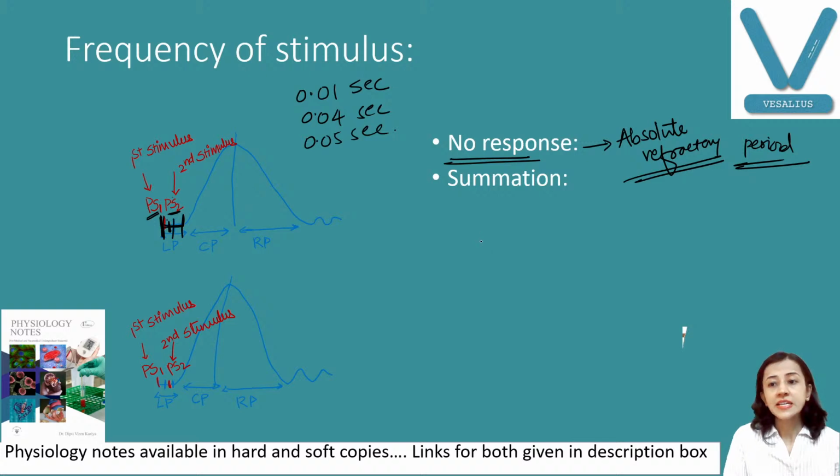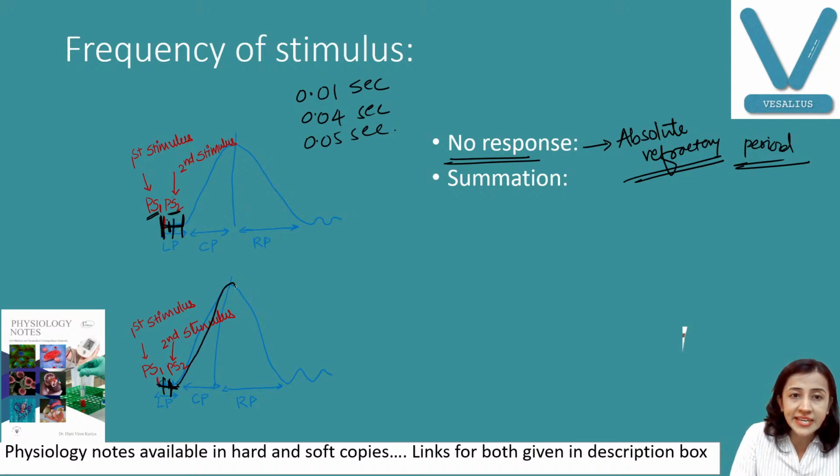Now in this graph, if we are giving the second stimulus in the second half of the latent period, you can see these two stimuli are summated. Your curve is slightly bigger than the normal one.